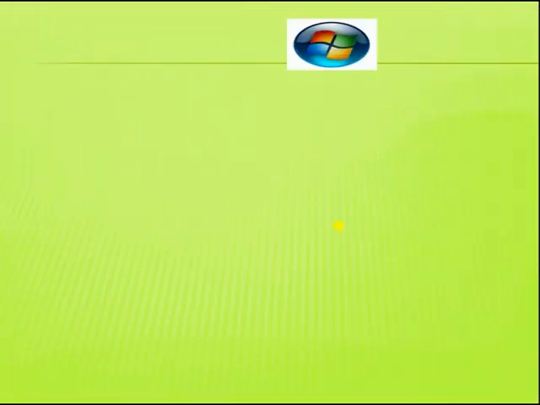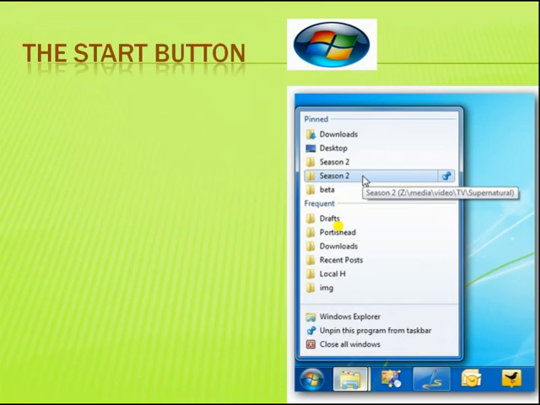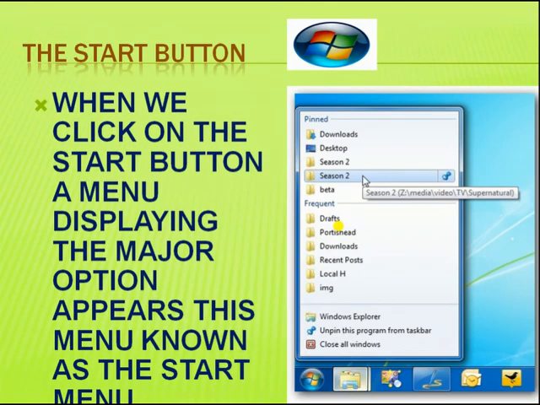This is the icon of the start button. As you left click on this button, the program list appears. If we are going to define the start button, when we click on the start button, a menu displaying the major options appears. This menu is known as the start menu.